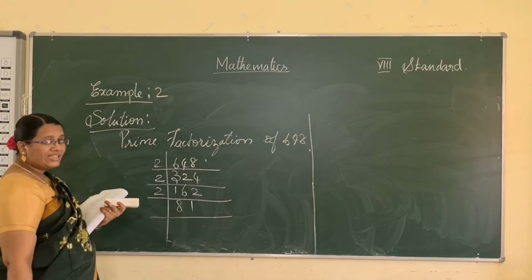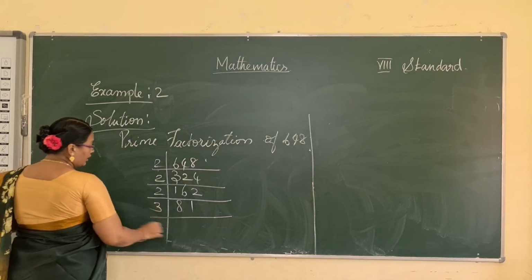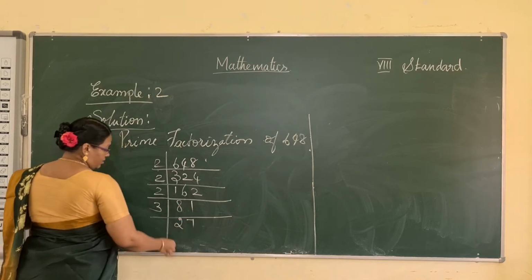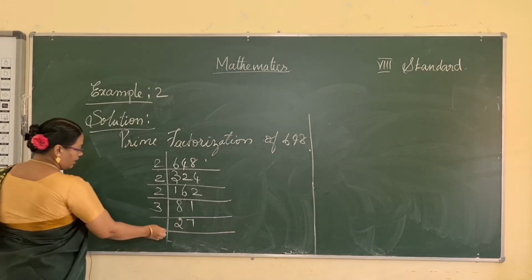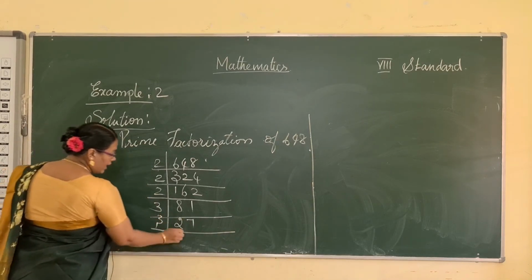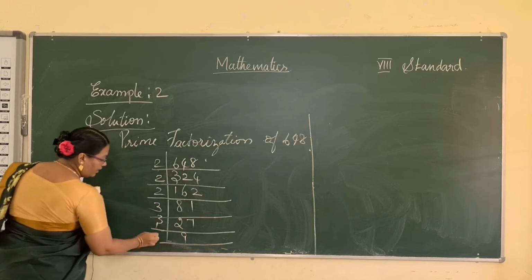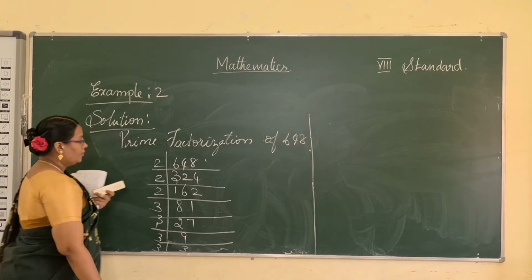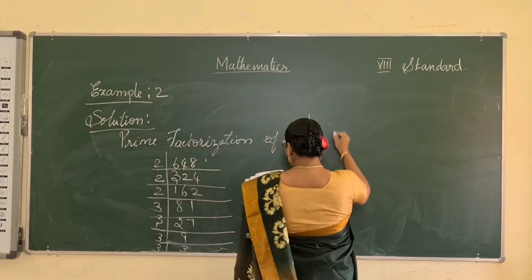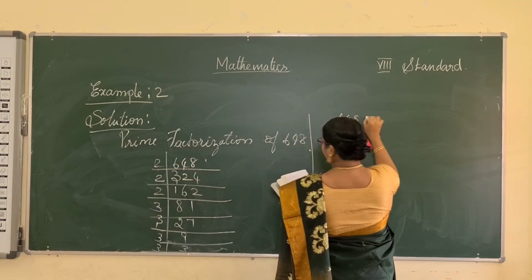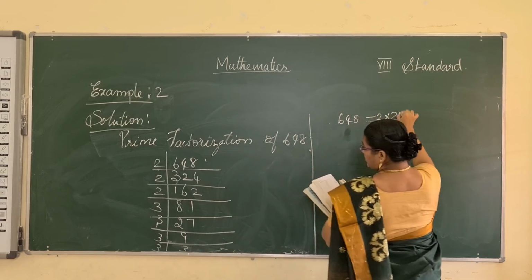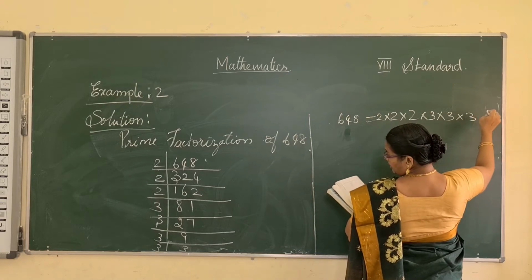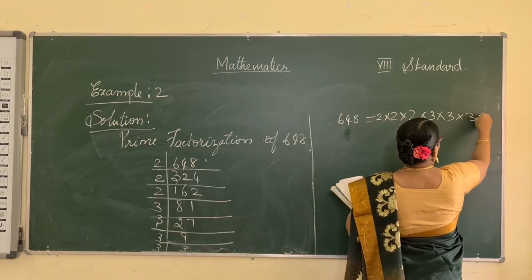Here we use the 3 table. 3 twos are 6, remaining 2, so 27. Again the 3 table: 3 nines are 27, 3 threes, here 1. Now write the pairs. 648 is equal to 2 into 2 into 2 and 3 into 3 into 3 into 3.